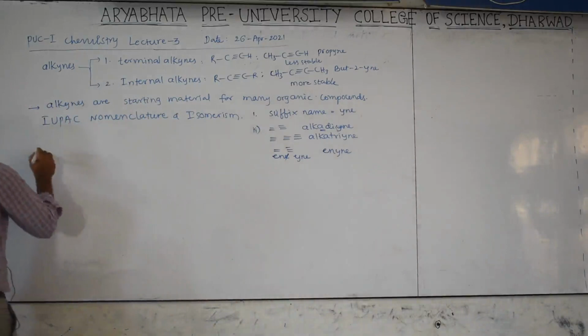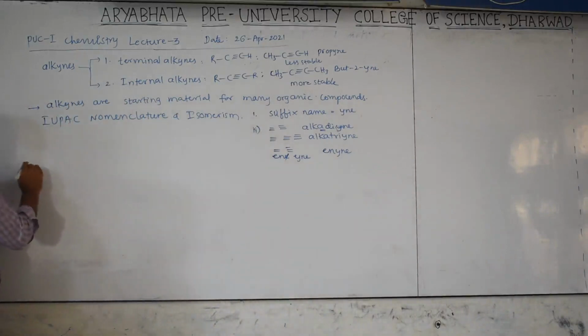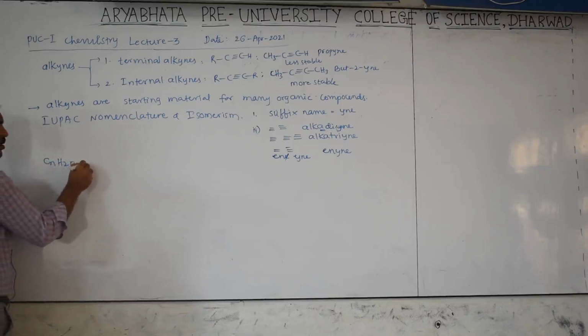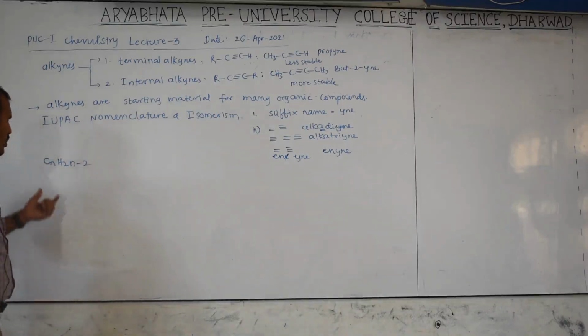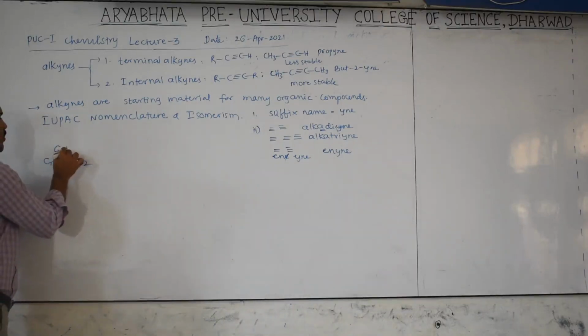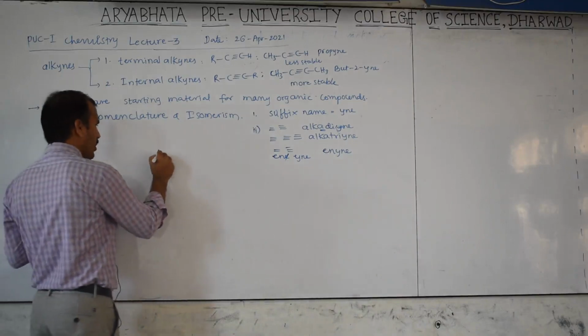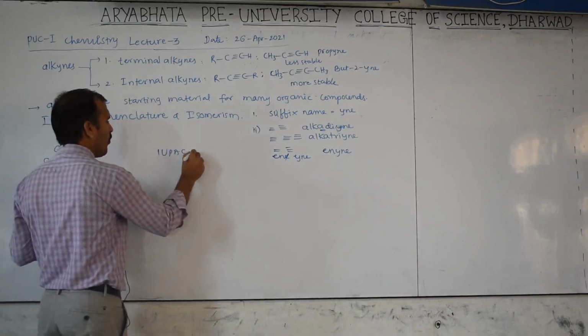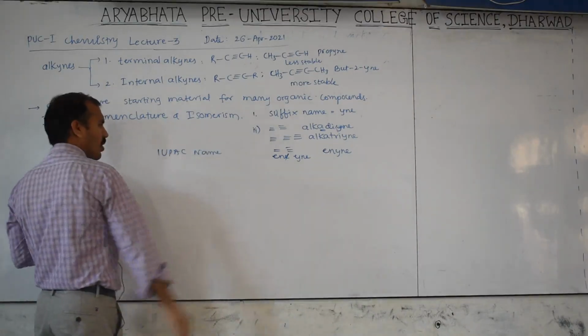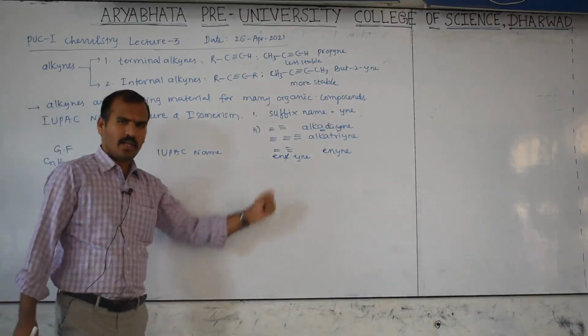Now we know the molecular formula. The alkyne general formula is CnH2n-2. Next, the IUPAC name; if any common name is there, I will write it here.